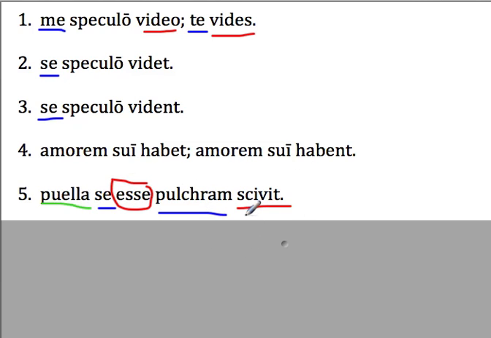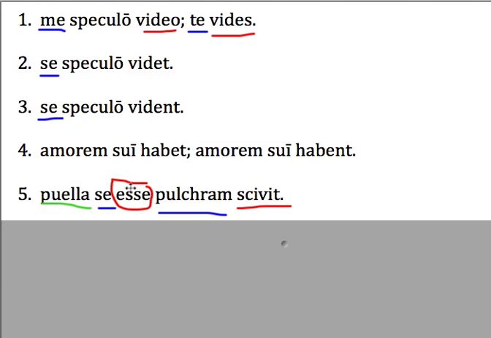Let's look at our verb. Is our verb a head verb? Sciō, scīre, scīvī means to know. I know things with my head. So yes, this is a head verb. Okay, so we start with our nominative. The girl knew. Then we insert the word that. The girl knew that.